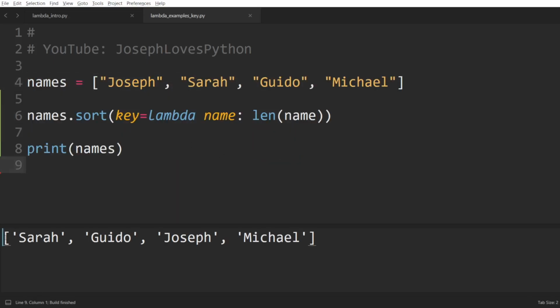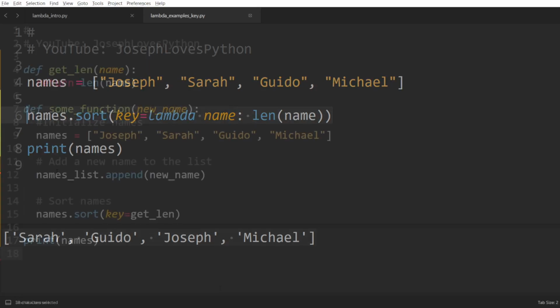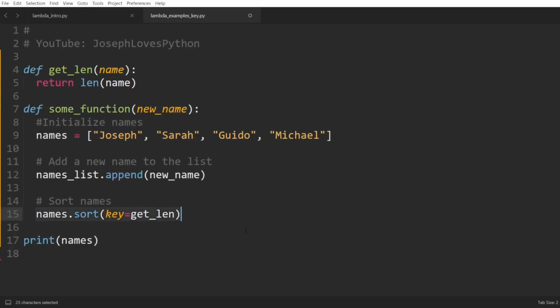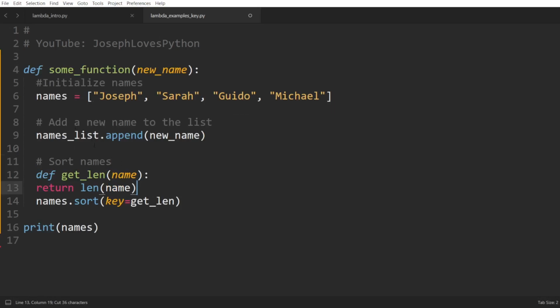Comparing both approaches, we can see how using lambda made our code much smaller and simpler. Imagine having this logic embedded within a complex code structure. We'll have to define this getLen function somewhere far away from where it is actually used in the sort method. This makes the code much messier and its maintenance harder. Or you could define this function right above the sort call, but that's just bad coding practice.